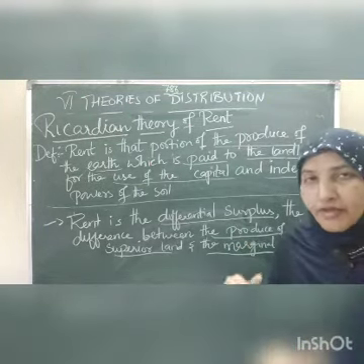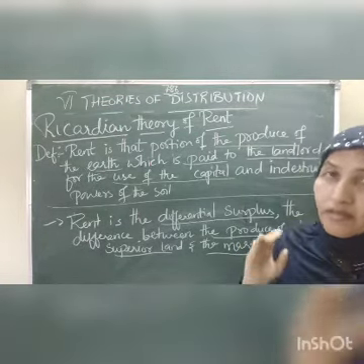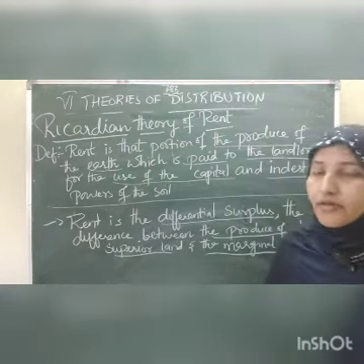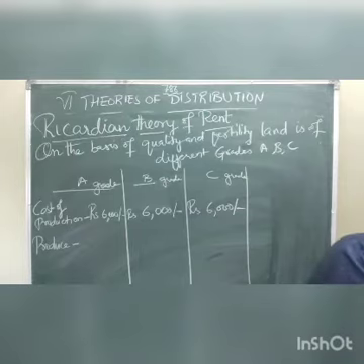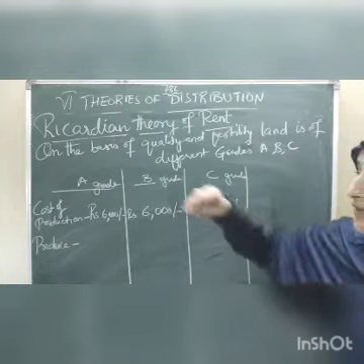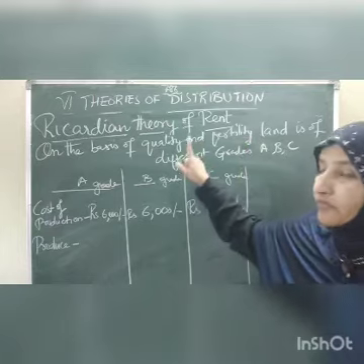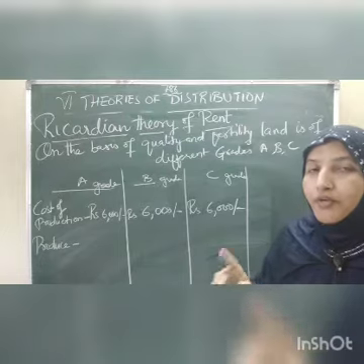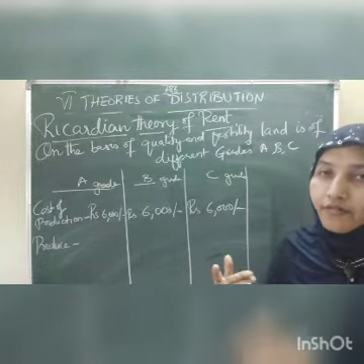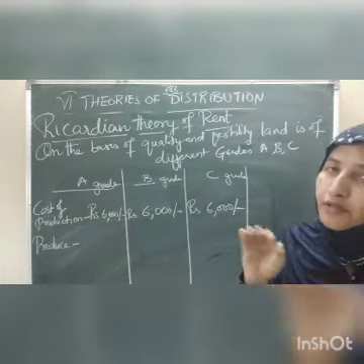To explain this, David Ricardo gave one very good example, children, and this example you are also going to write in the examination. This is the example given by David Ricardo, on the basis of quality and fertility of land. Children, as you are all very close to agriculture, you know very well that land that gives more fertility and good cultivation has more rent compared to the least one.